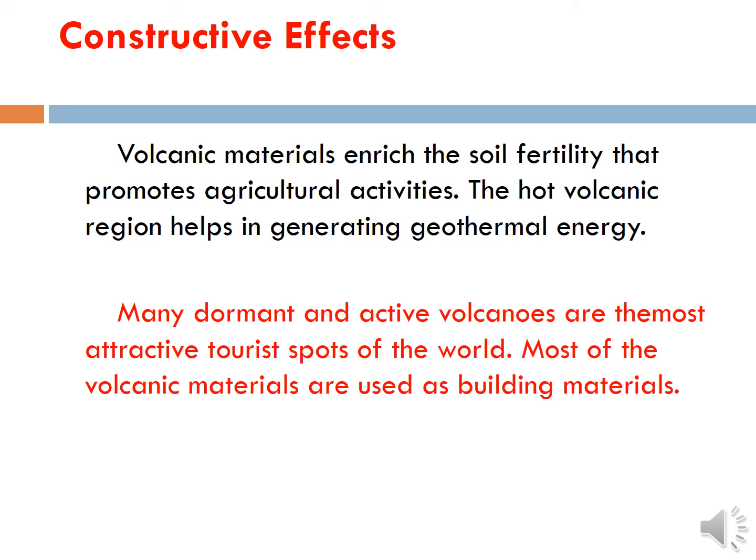Got it? Then many dormant and active volcanoes are the most attractive tourist spots. Dormant means already we have seen. Dormant means sleeping, and active volcanoes are there. They are the attractive tourist spots. Many tourist people, many foreigners, they go and they see the sceneries. Okay.